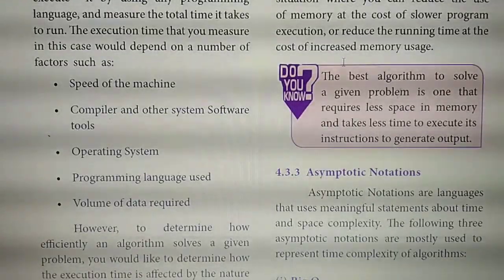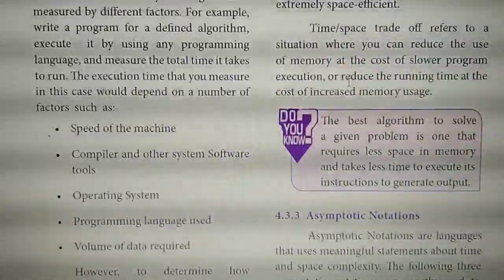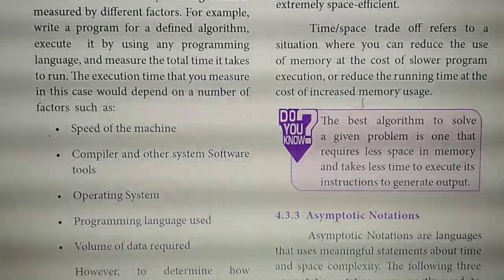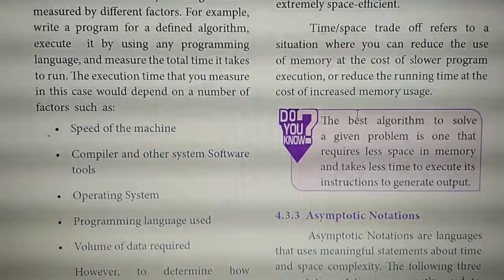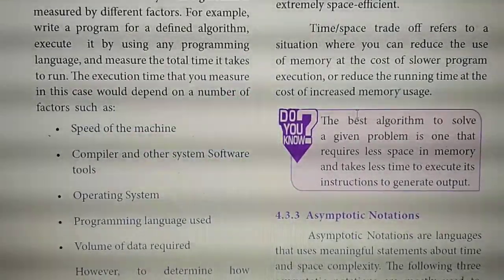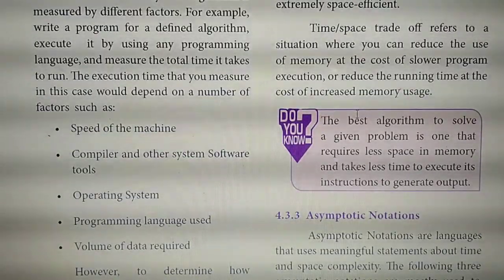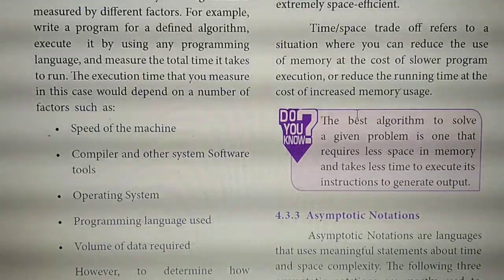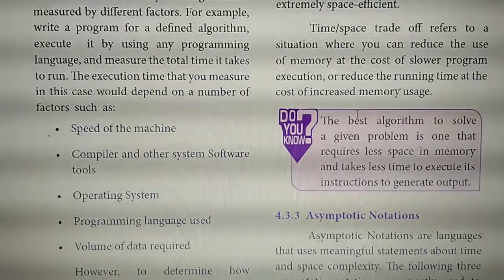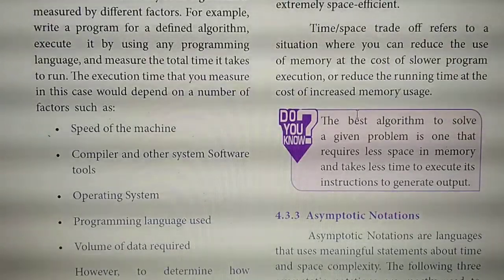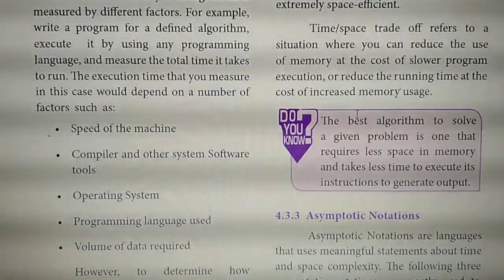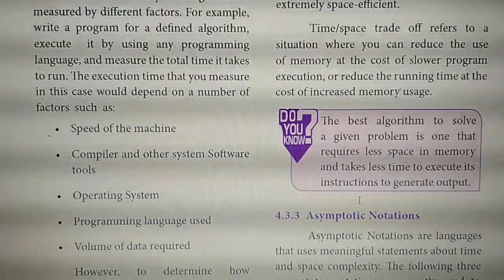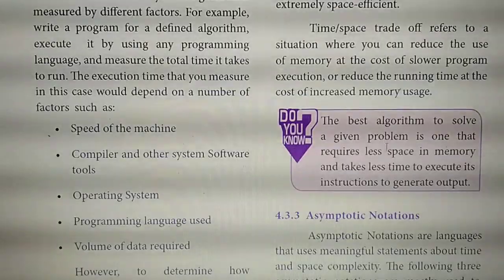Same page, page number 35. So please study the questions I have marked, don't skip them. If you study like this, surely you will score good marks in this subject. Have you all written? What is the use of best algorithm? The whole box is the answer for that question.